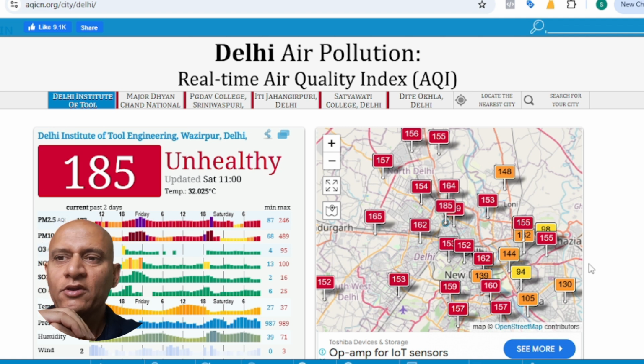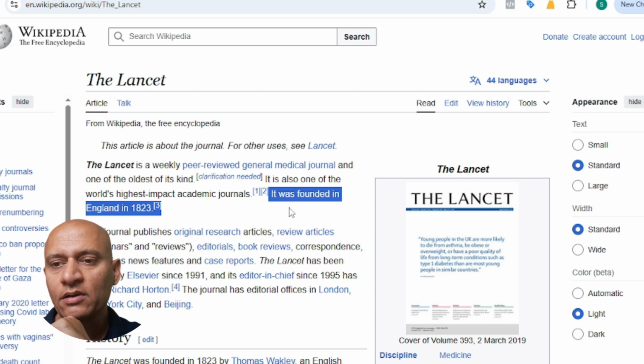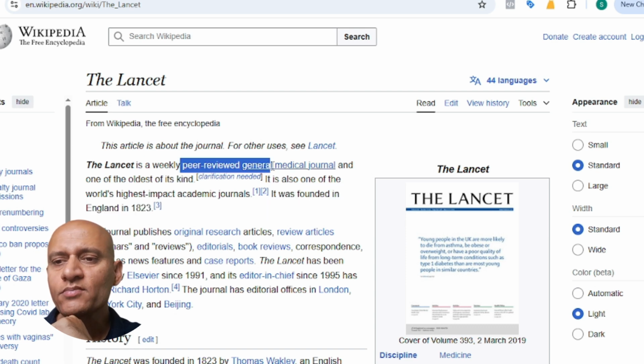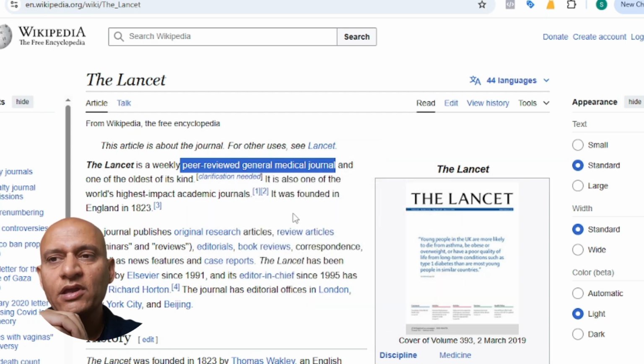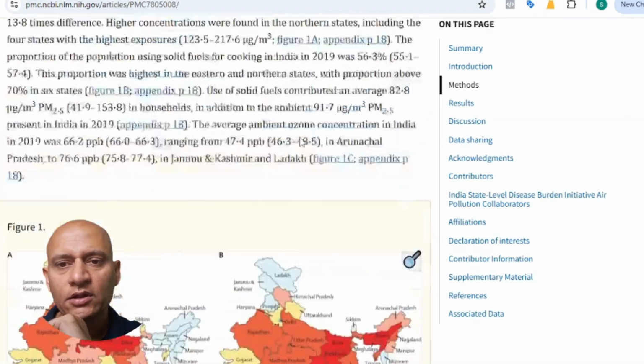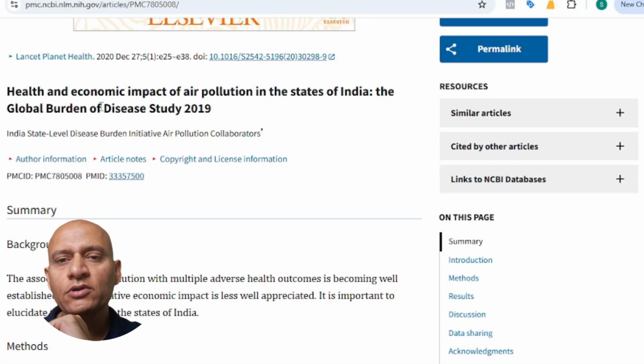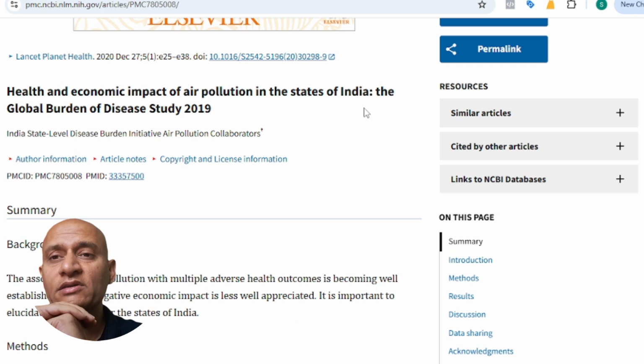So there is a study by Lancet. If we look at the Wikipedia page on Lancet, it was founded in England in 1823 and it is a peer-reviewed general medical research journal. So it's a pretty established one, and there is a study by Lancet which refers to the health and economic impact of air pollution in the states of India, done in 2019 under the Global Burden of Disease study.